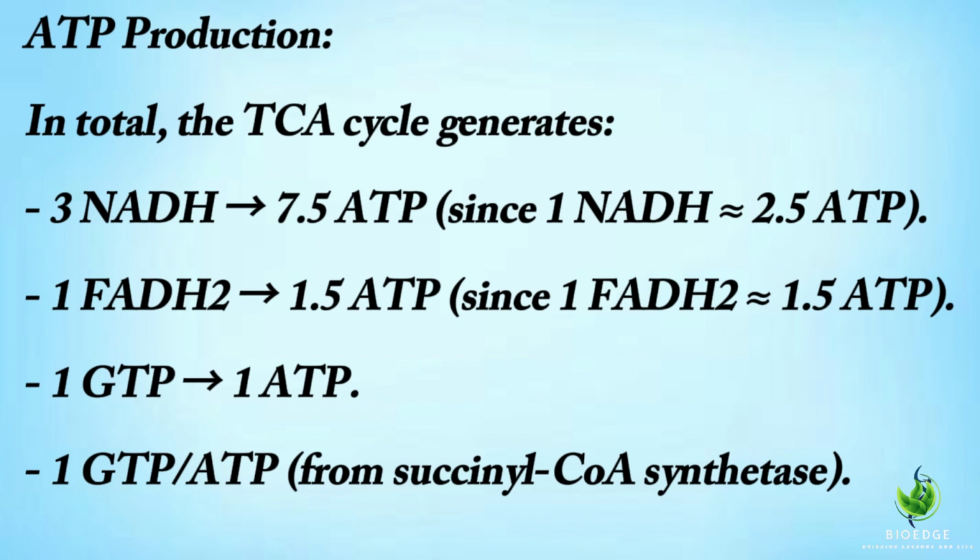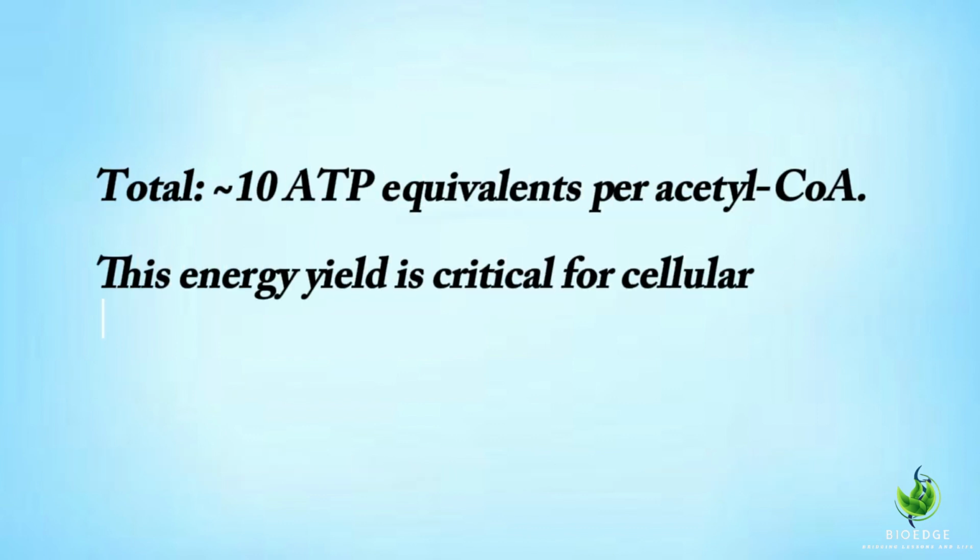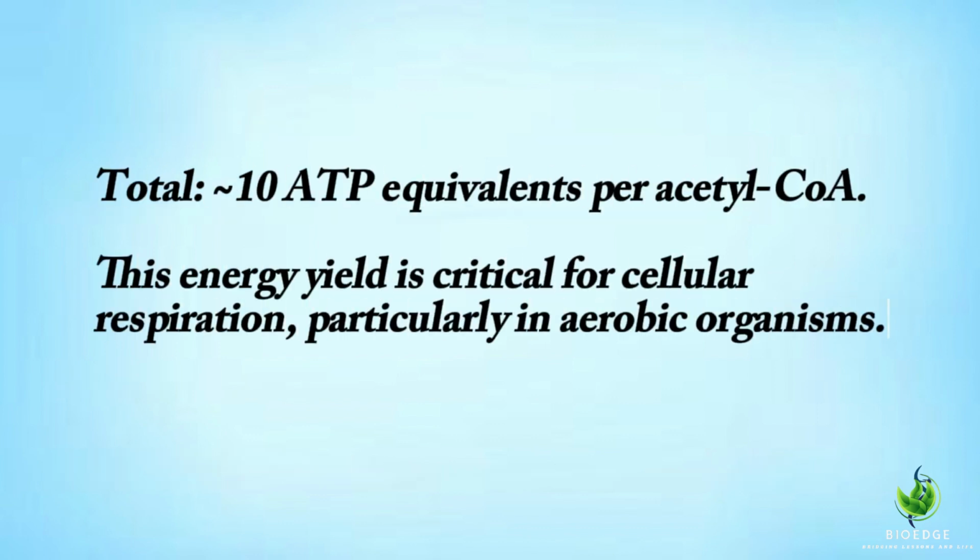Since 1 NADH is approximately 2.5 ATP, 1 FADH₂ is approximately 1.5 ATP, and 1 GTP is 1 ATP, the total is about 10 ATP equivalents per acetyl-CoA. This energy yield is critical for cellular respiration, particularly in aerobic organisms. Thank you.